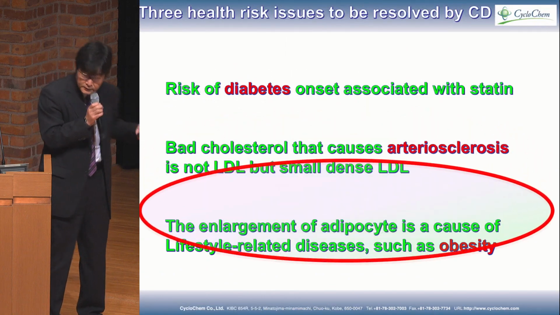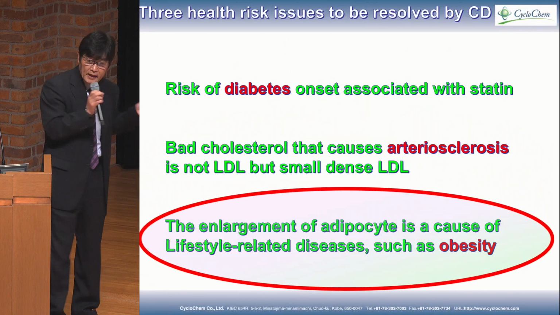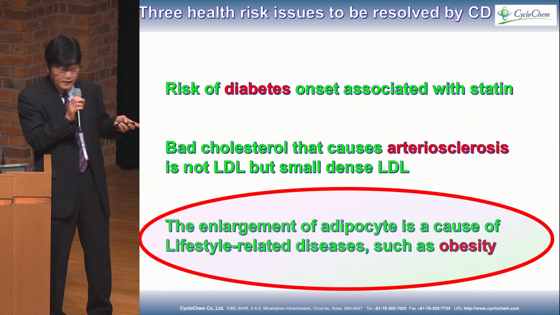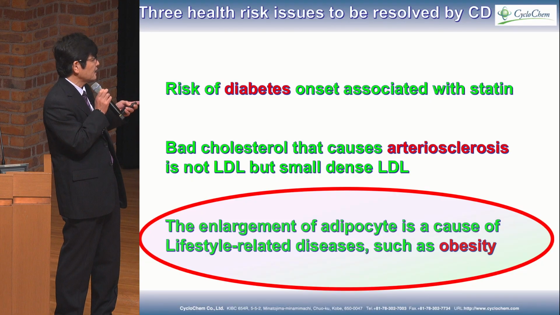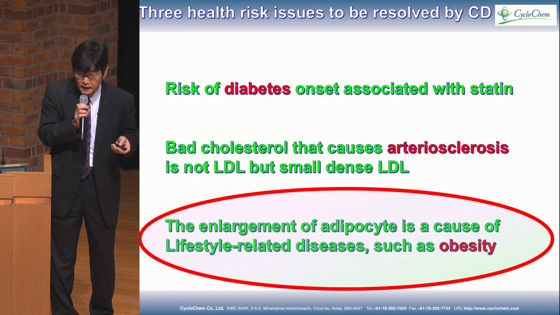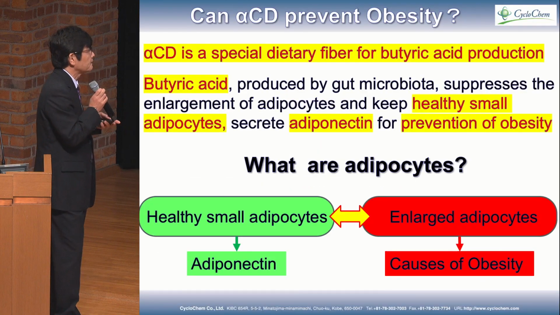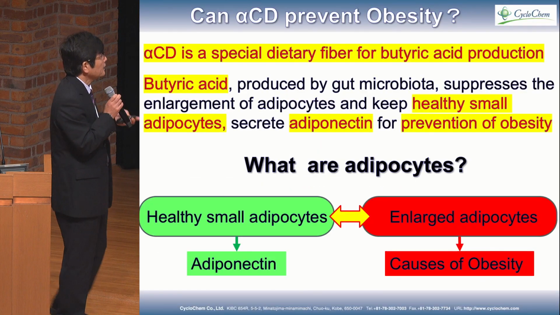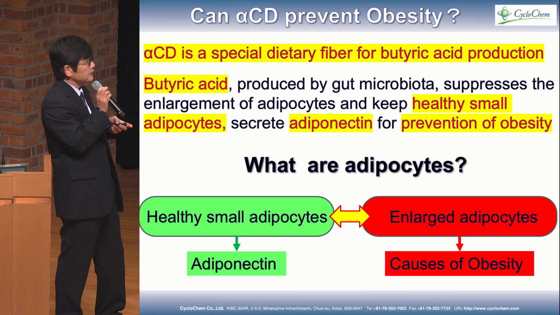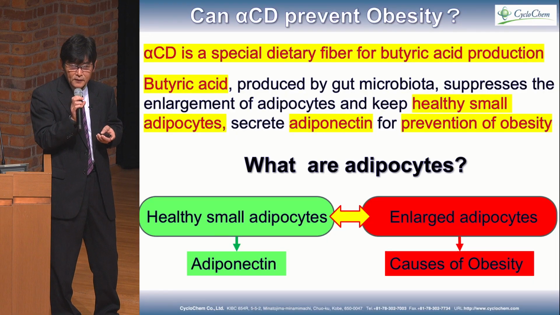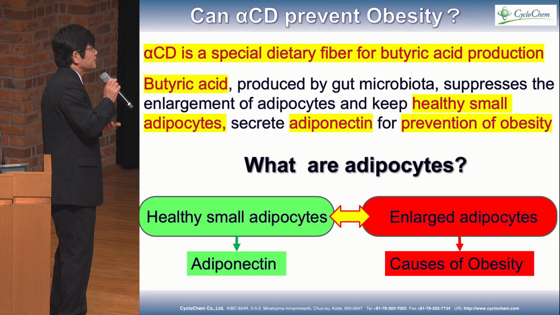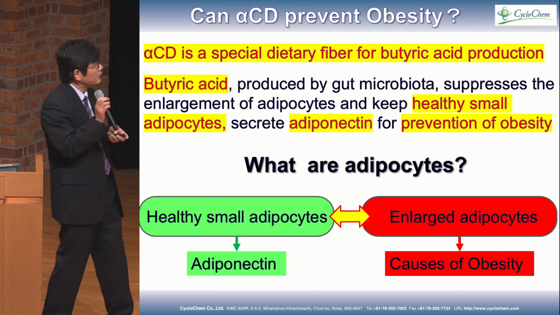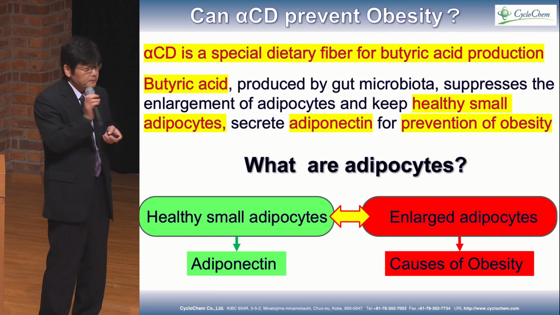So the last one, I want to talk about obesity, because enlargement of the adipocyte is the cause of the lifestyle-related disease, obesity. Yeah, alpha-cyclodextrin can prevent obesity. Always question. Alpha-cyclodextrin is the special dietary fiber for butyric acid production.